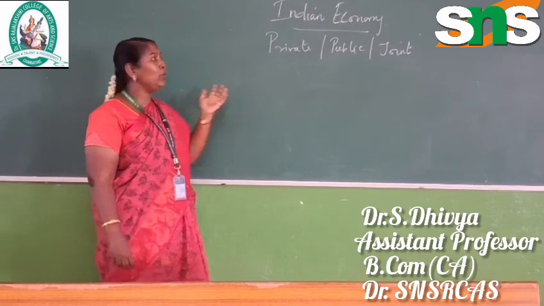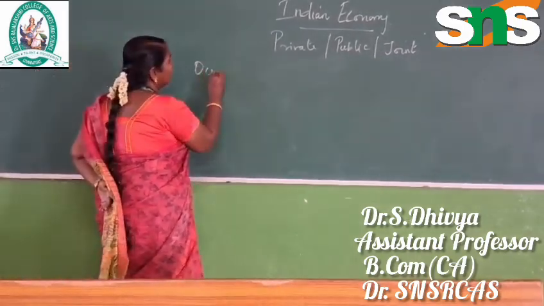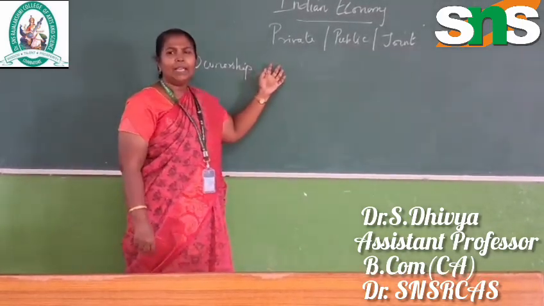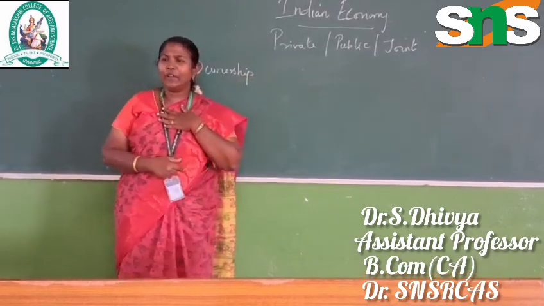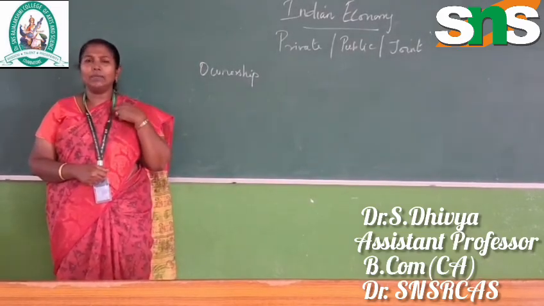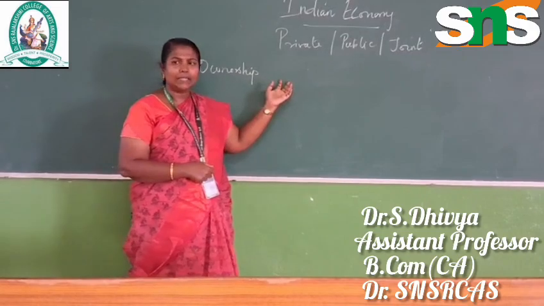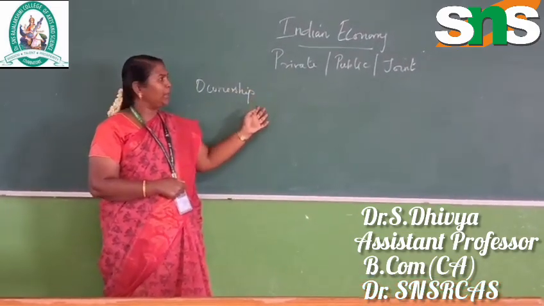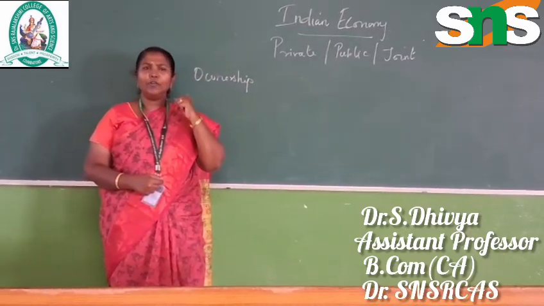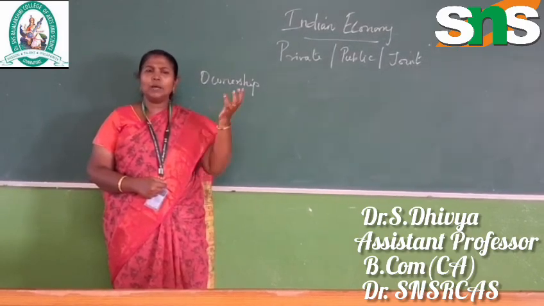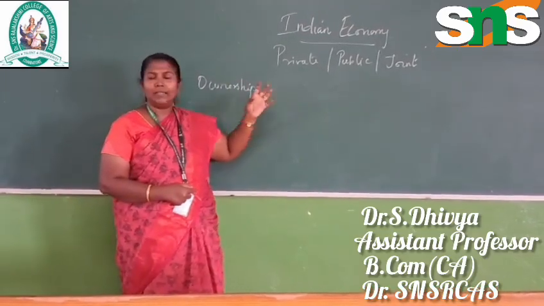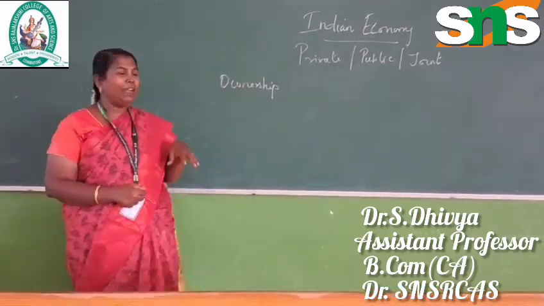First we see the ownership of the sectors. When we talk about ownership by a private individual person, examples are ICICI Bank or TCS or an Ambani. These are all private sectors, where the owner of the company is an individual person. When we talk about public, we can give examples of Indian Oil or a few banks, like State Bank of India. The government has interfered more, so the ownership of those sectors is public, the concern is the government.